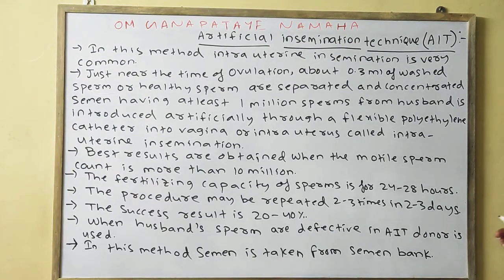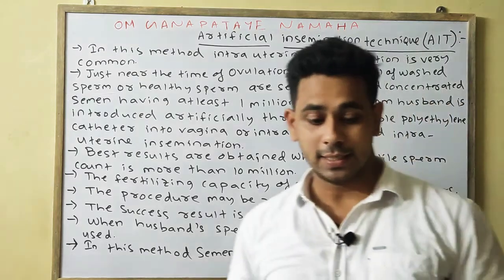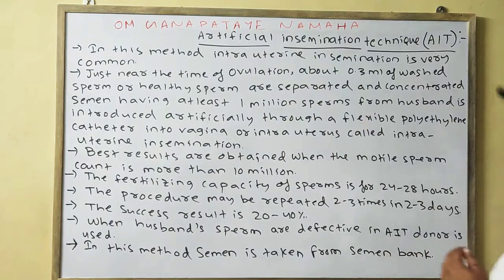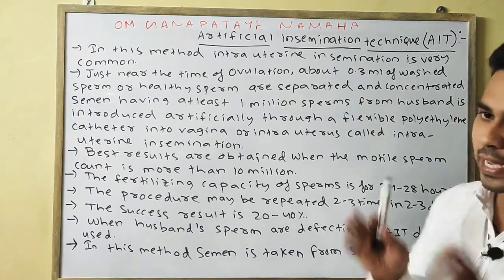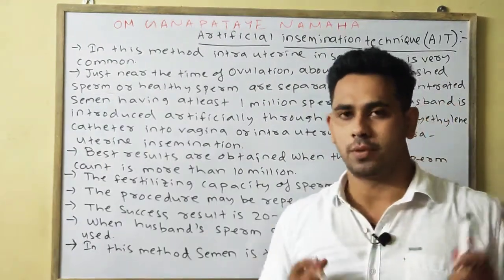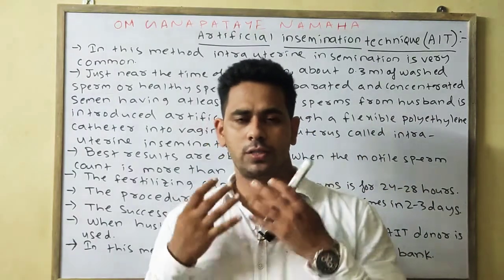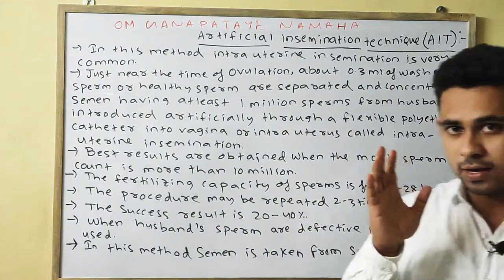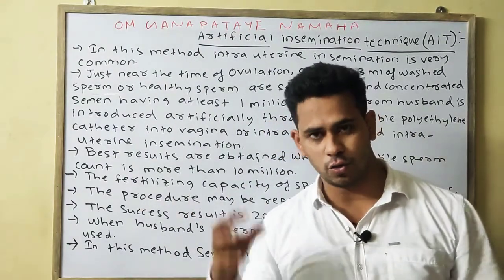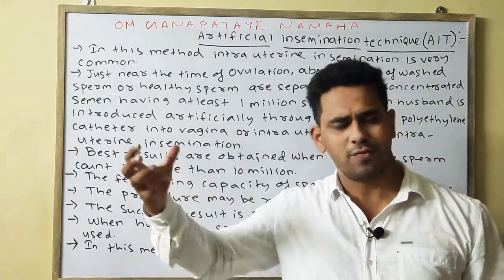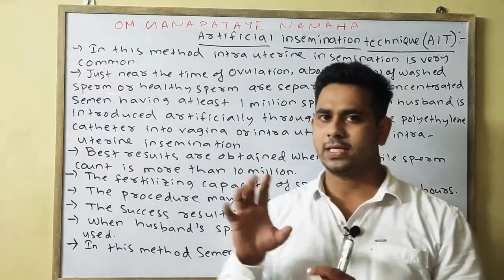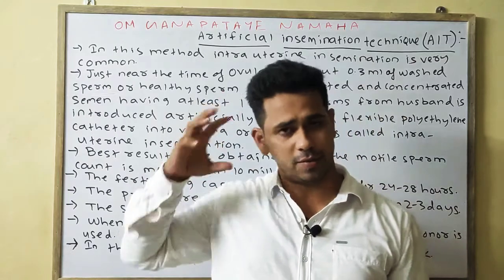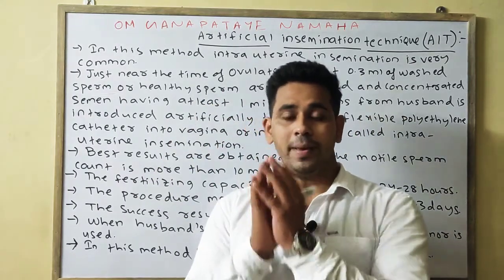Now we will discuss our second technique, that is the artificial insemination technique, or AIT. First point, in this method the intrauterine insemination is common. Insemination means the exposure of sperm into the vagina. In this case the sperm is from the donor, because the female is normal but in most cases the male has the fault.